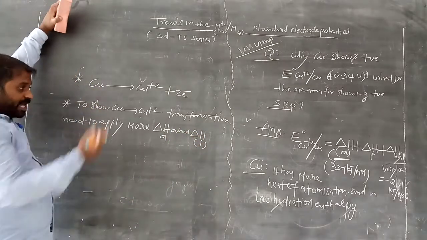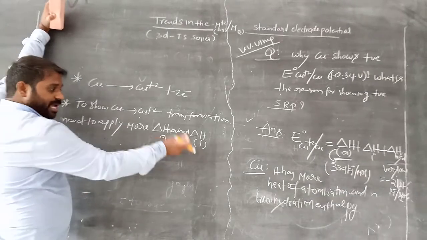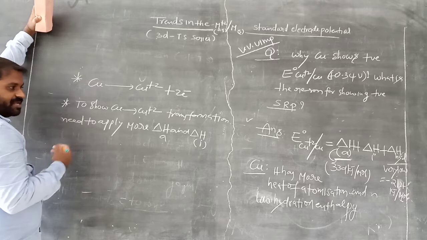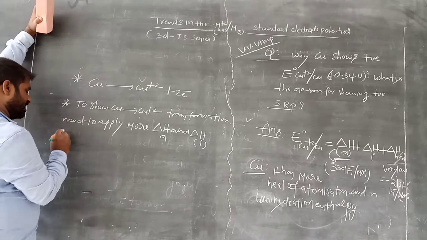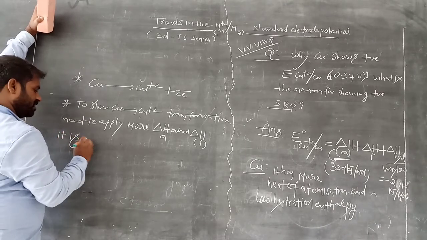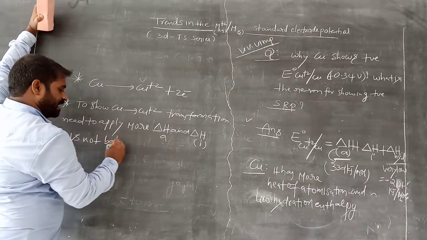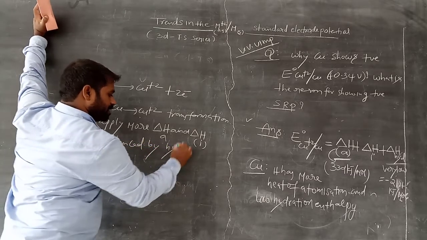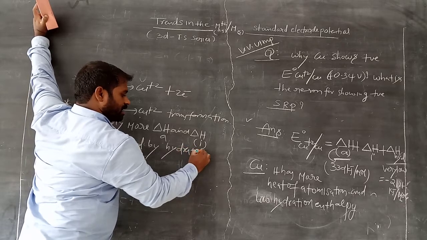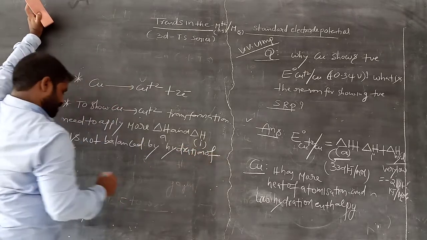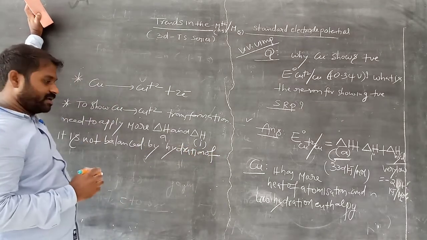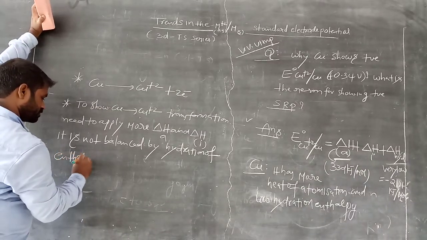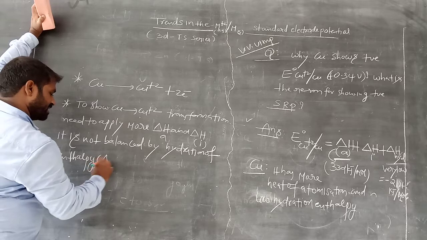If you want to remove the electrons from copper, we use more ionization energy and more enthalpy of atomization. So this energy is not balanced by the hydration enthalpy, that is delta H hyd.